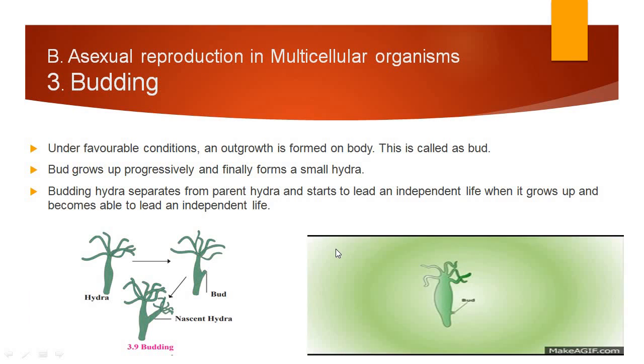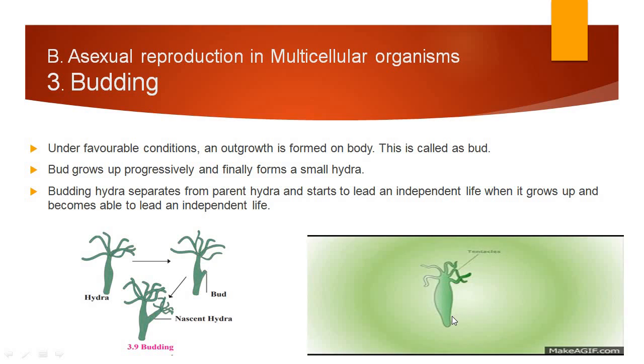Then the next is budding. This type of budding occurs in Hydra, as it is a multicellular organism. Now what happens under favorable conditions? An outgrowth is formed. Here you can see the structure of Hydra, and to this structure a small outgrowth is coming out.